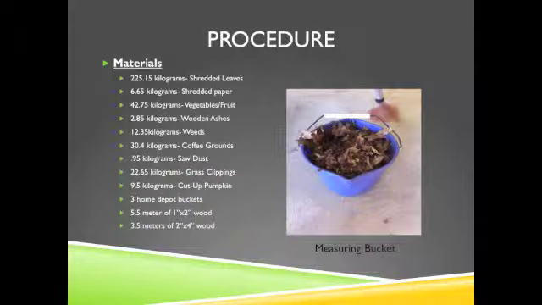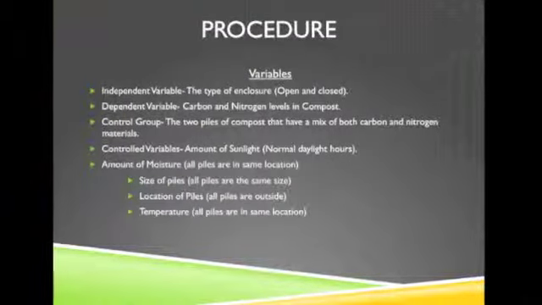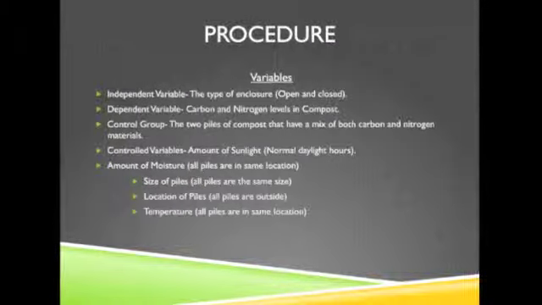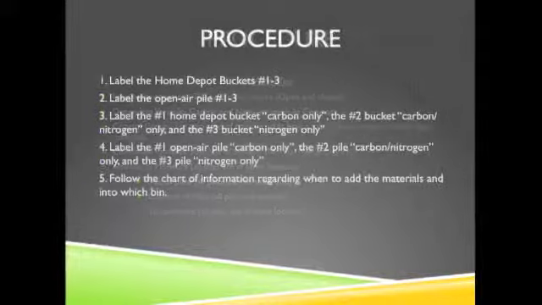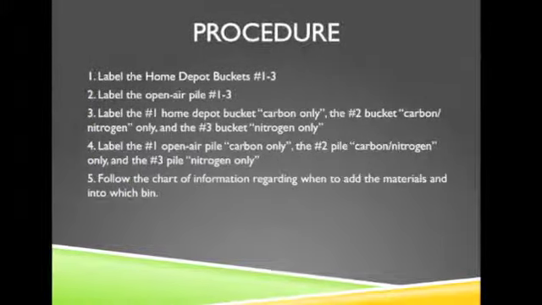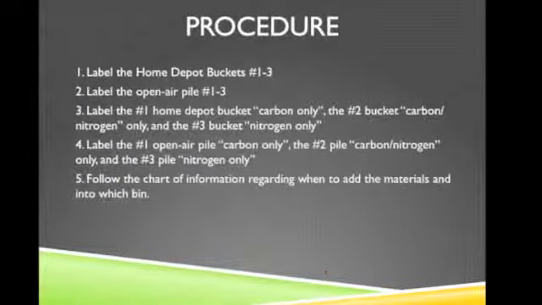Using the measuring bucket, I added these materials to their designated bin. The variables used in the procedure are independent, dependent, the control group, and controlled variables. I labeled the bins 1 to 3 and added materials every week and turned each pile every 2 weeks.